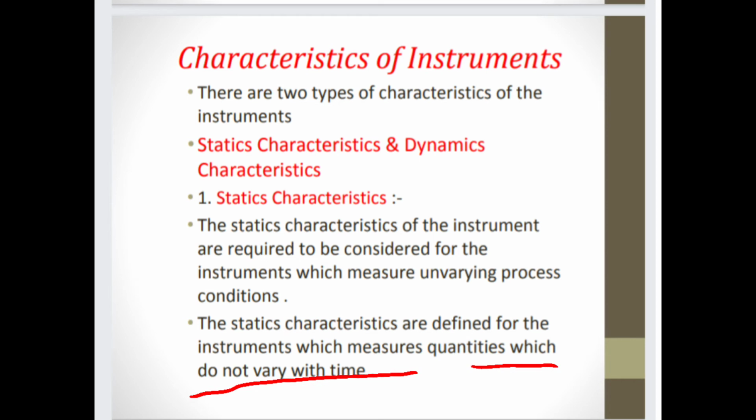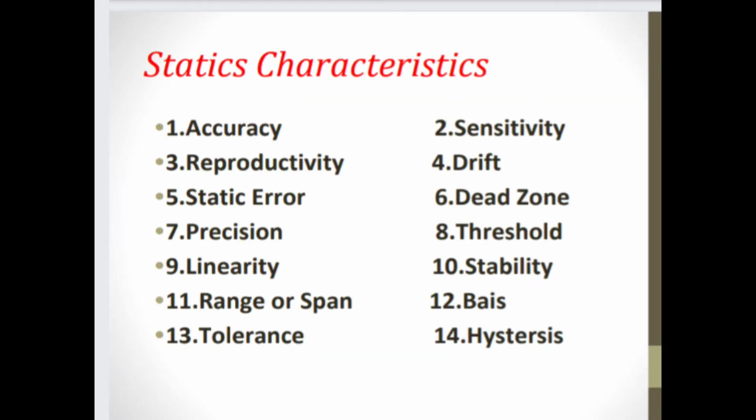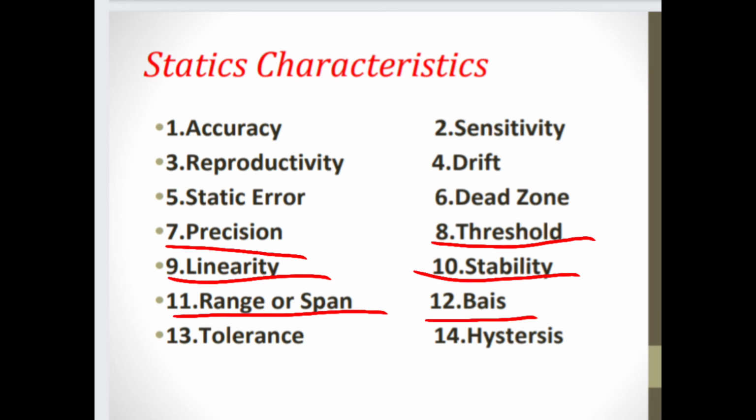Then here we see which are included in the static characteristics. So in this include the first is accuracy, second is sensitivity, third is reproducibility, fourth is drift, fifth is static error, sixth is dead zone, seventh is precision, eighth is threshold, ninth is linearity, 10th is stability, 11th is range or span, 12th is bias, and 13th is tolerance, and last 14th is hysteresis. We also see MCQs on these topics.